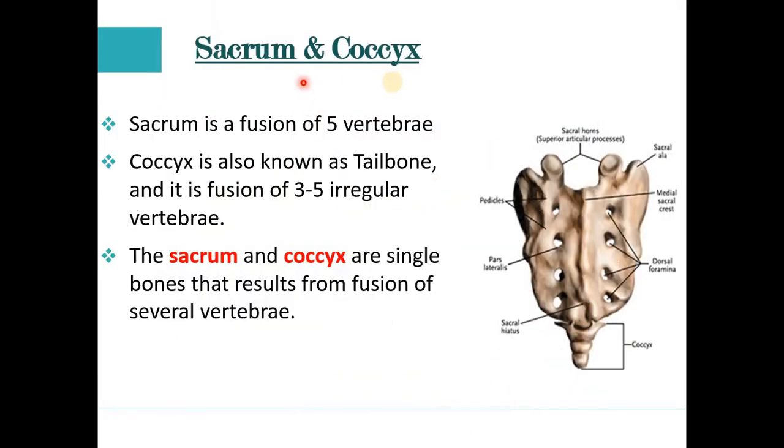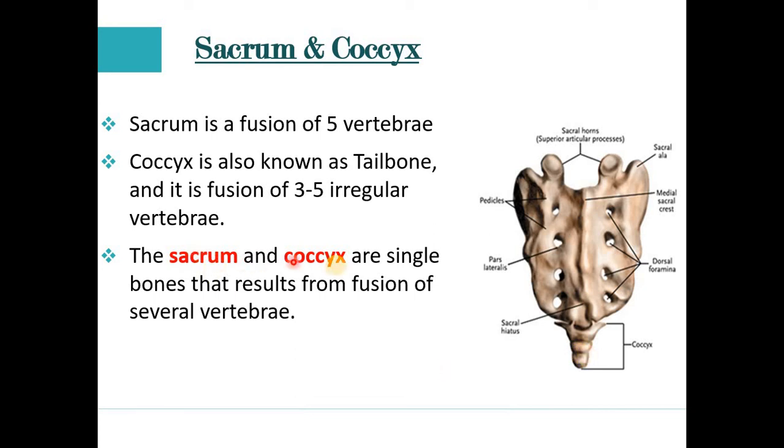That is the sacrum and coccyx. This is a picture of the sacrum and the coccyx. First, let's discuss the sacrum. The sacrum is a fusion of the 5 vertebrae. And the coccyx is known as the tailbone, and it is a fusion of 3 to 5 irregular vertebrae. So the sacrum is a fusion of 5 vertebrae, and the coccyx is a fusion of 3 to 5 irregular vertebrae.